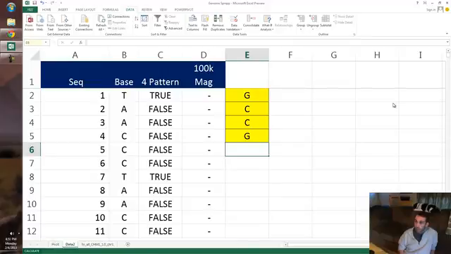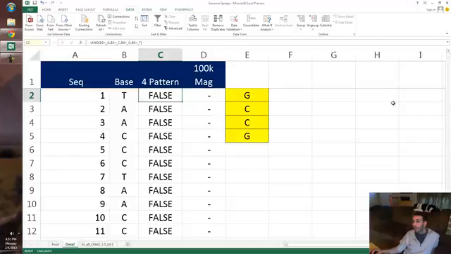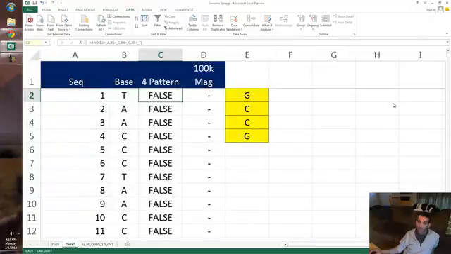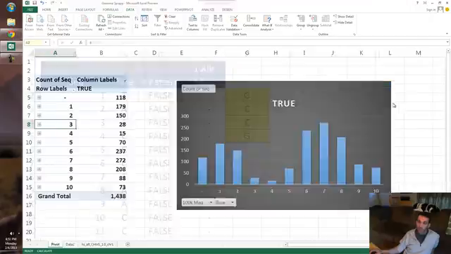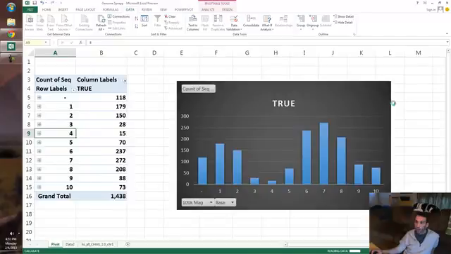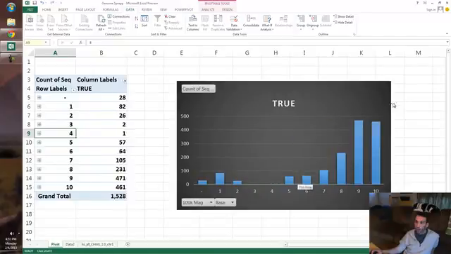Please don't blow up. I'm going to do that, and once this thing changes to false, because I know it is, then I know the whole thing will be done. And it is. Now I go back to the pivot. What we were looking at, I haven't refreshed this pivot table yet, but what we were looking at was TAAC, I think. Now we're looking for the existence of GCCG for whatever reason. And when I write, man, I mean, this is in blue, so this is going to change dramatically. Boom! Look at that. So now this is interesting.